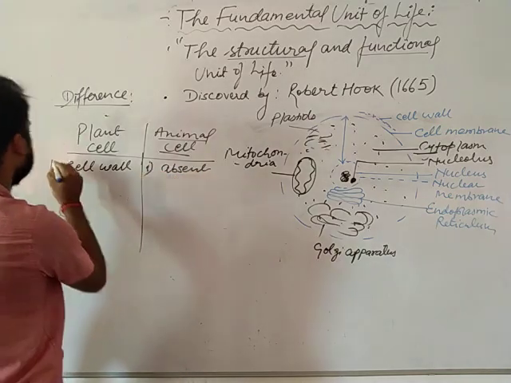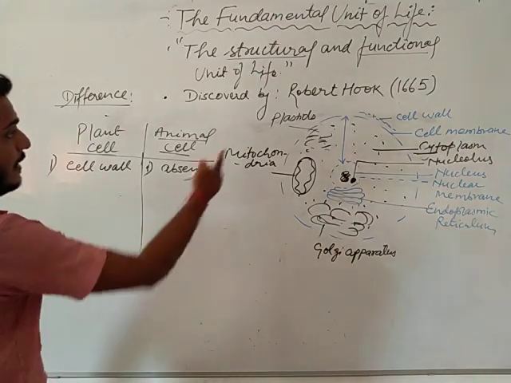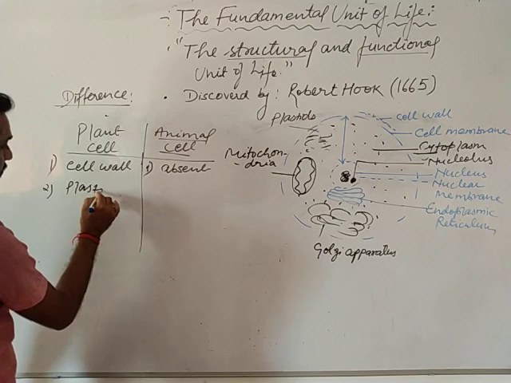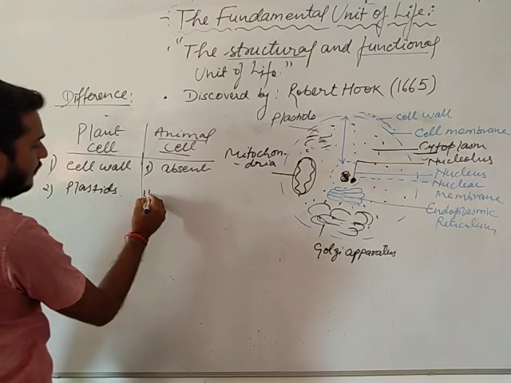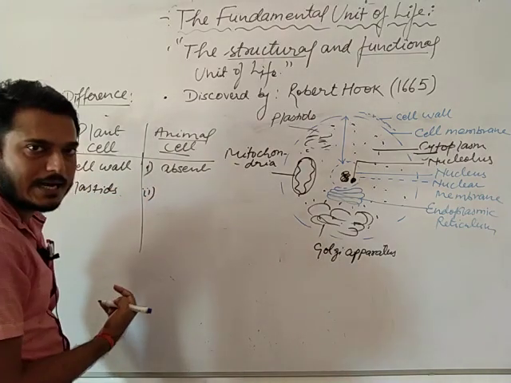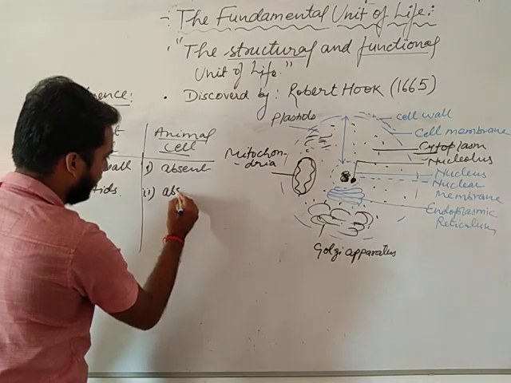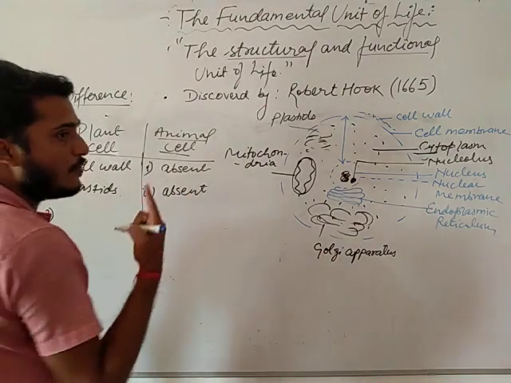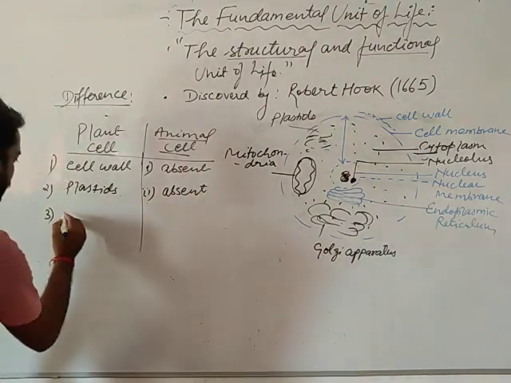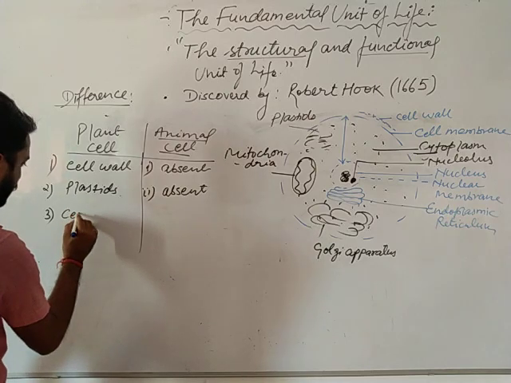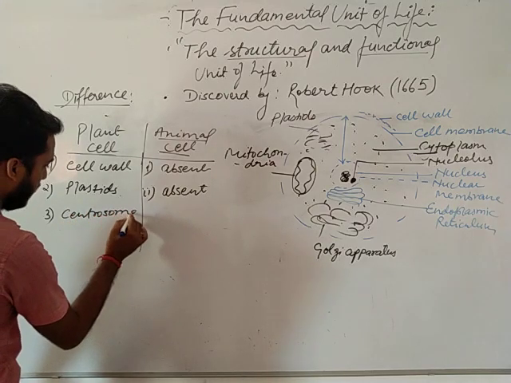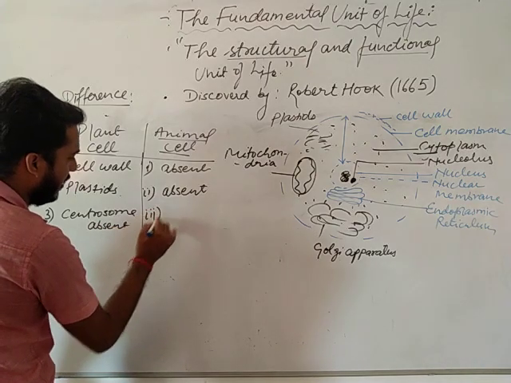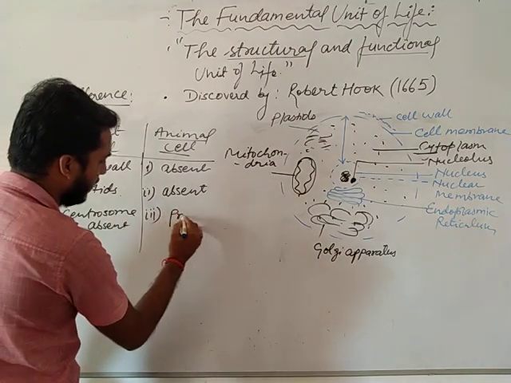Plants contain plastids, but in case of animal cells, plastids are absent. The third one is centromere or centrosome. Centrosome is absent in the plant cell, but in case of animal cell, it is present.